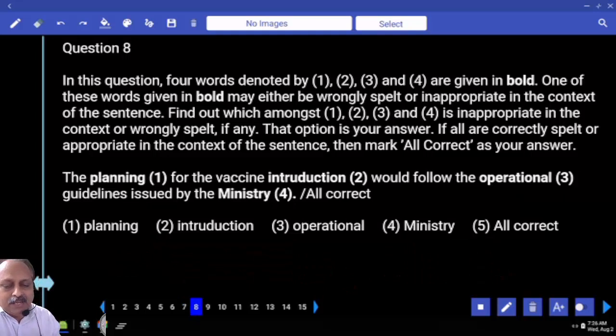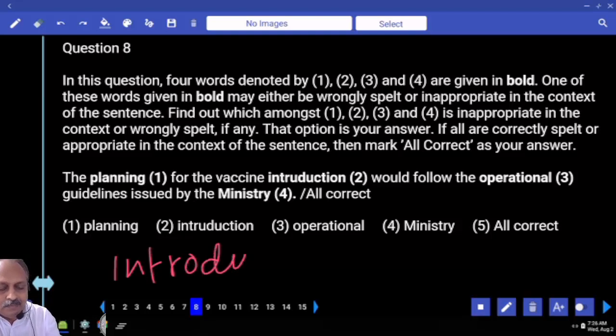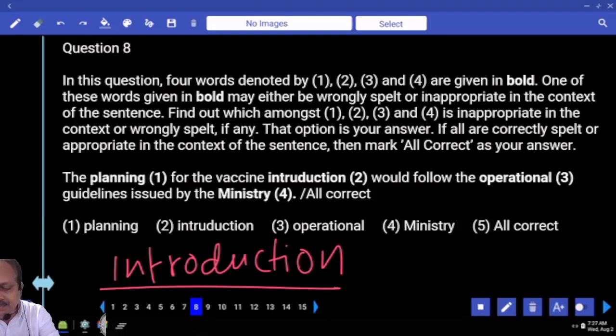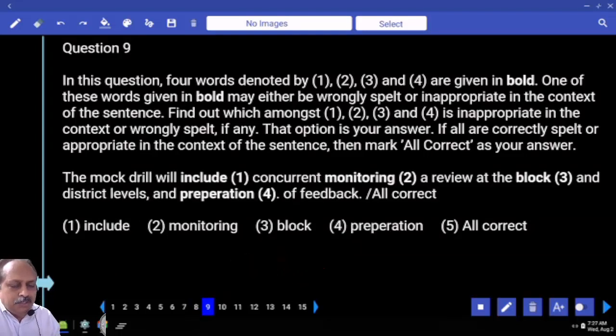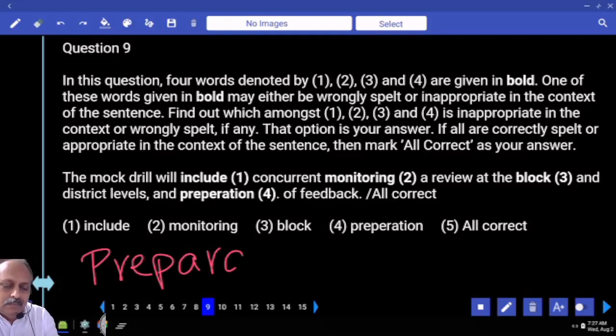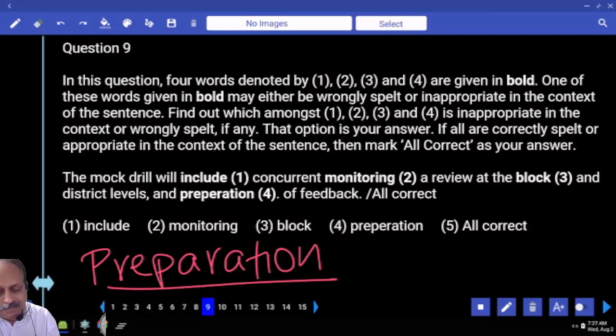The planning for the vaccine introduction, what is the spelling? Am I right? Introduction. The planning for the vaccine introduction would follow the operational guidelines issued by the ministry. An easy one, I suppose. The mock drill will include a concurrent monitoring, a review at the block and district levels, and preparation. What is the spelling of preparation? Yes or no? An easy one, this also. Prepare.